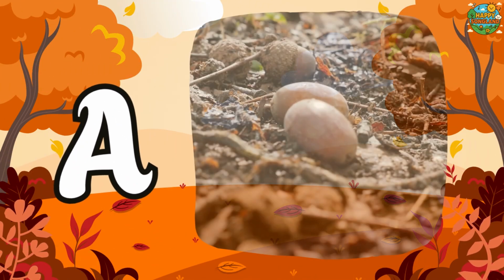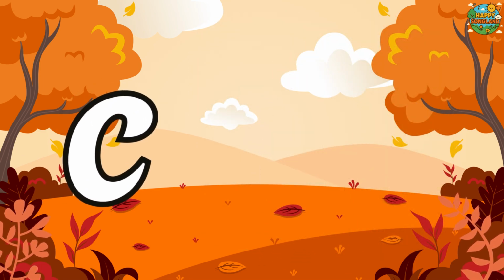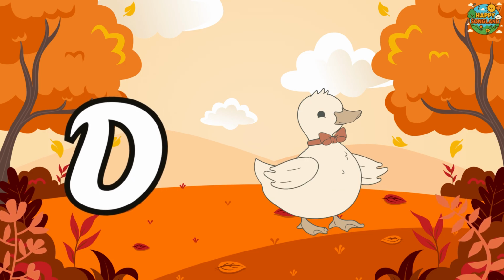A is for acorn falling from the tree. B is for breeze, gentle and free. C is for coat when it's chilly outside. D is for duck, splashing in the tide.